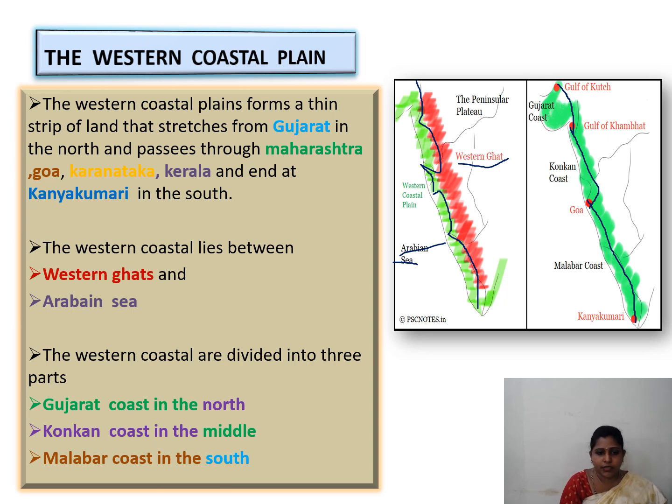Yes students, you can see here in this picture the Gujarat coast in the north, from Gujarat to Maharashtra, and the Konkan coast from Maharashtra to Goa, and next the Malabar coast from Goa to Kanyakumari.